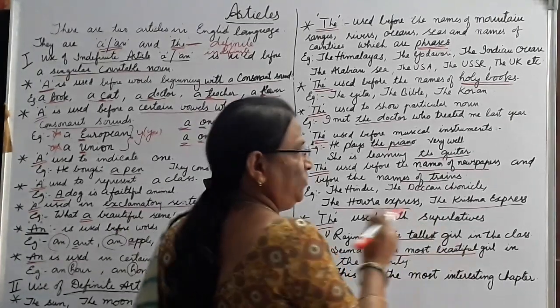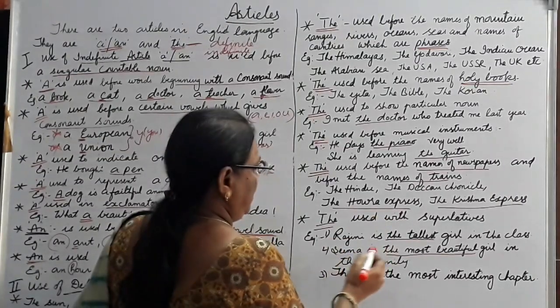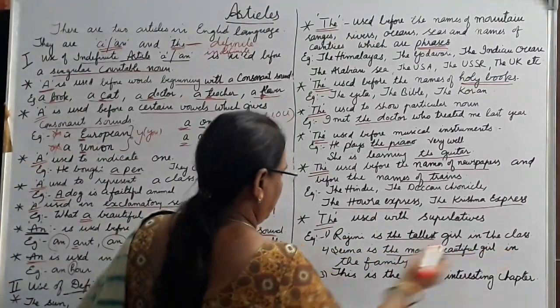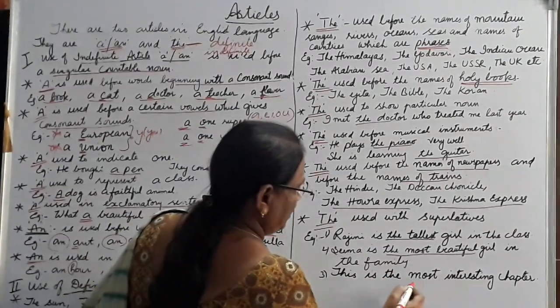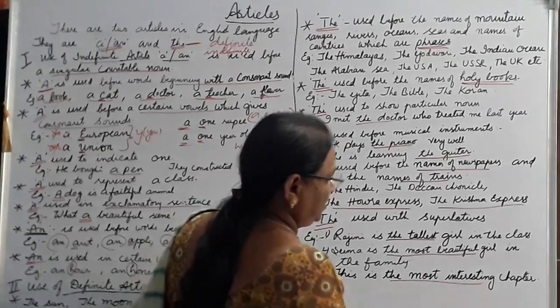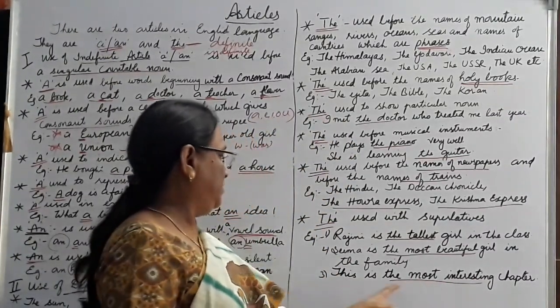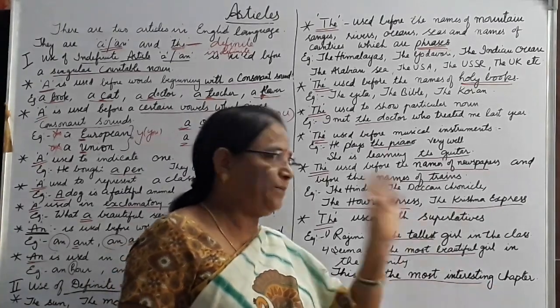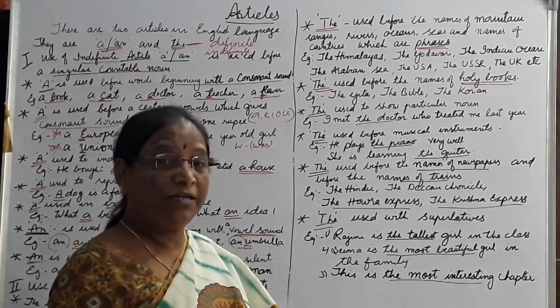Seema is the most beautiful girl in the family. This is the most interesting chapter. This is the most interesting book I have ever read, like that.